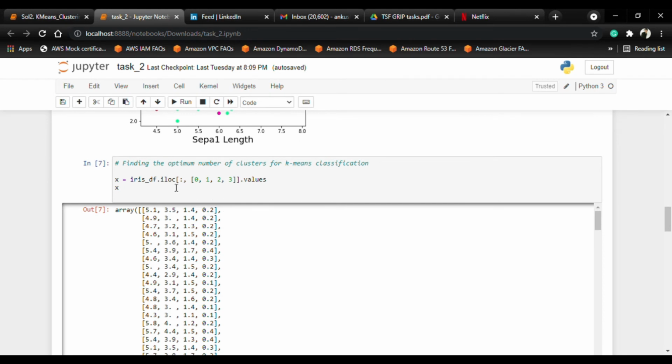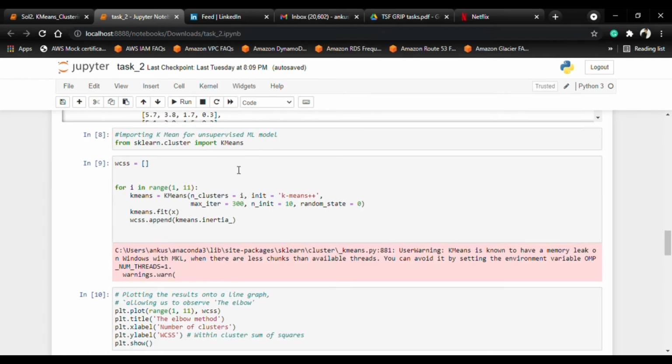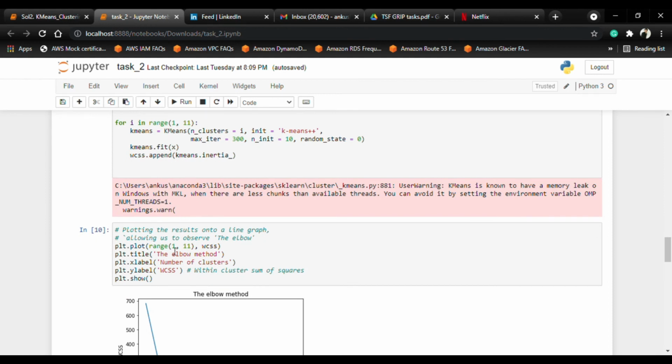In this line, using the iloc function, we take the dataset in array form, and import KMeans and use WCSS, the within-cluster sum of squares. And this is the elbow method, using the range function 1 to 11, and we mention the number of clusters i ranging from 1 to 11, init, max iterations 300, random state 0, and now KMeans is fitted on X and appended. So now we are going to plot the result as a line graph.